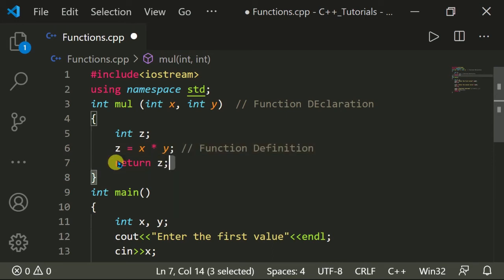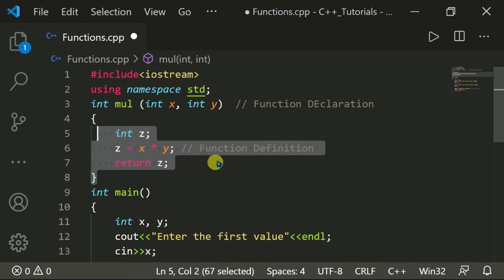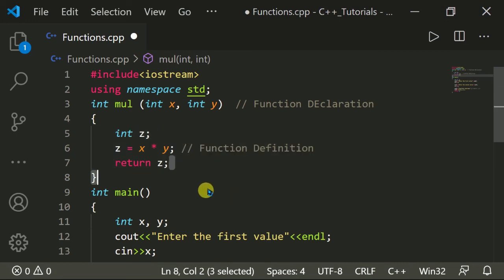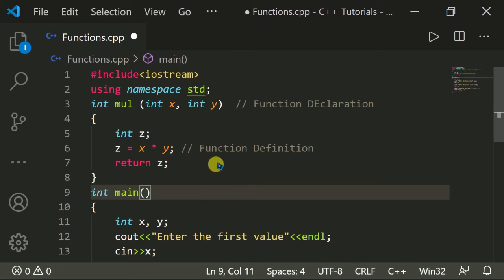The body of the function to be executed is called the function definition. And what is the function call?